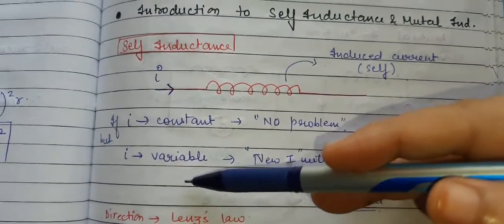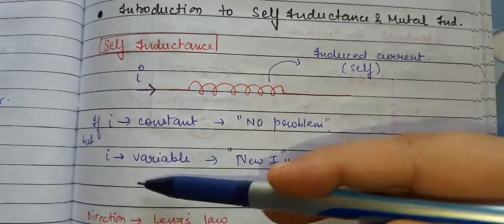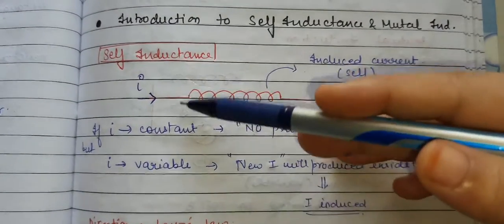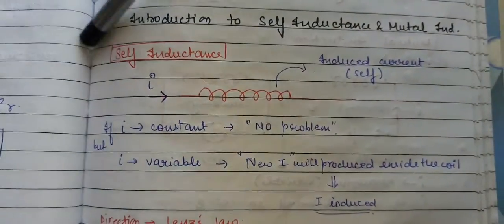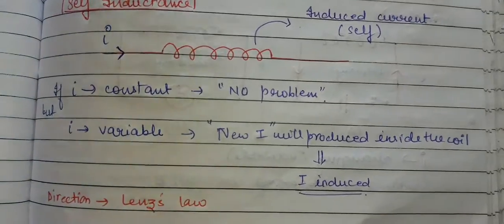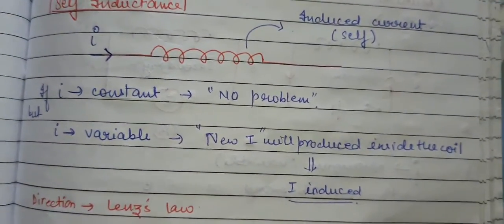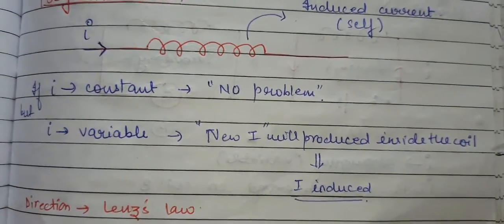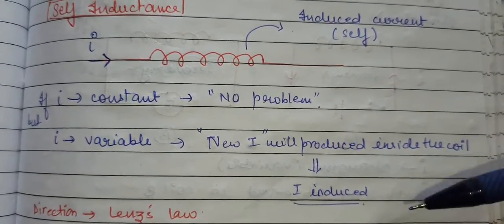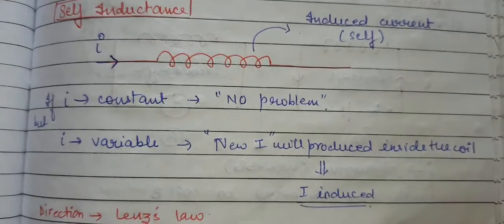But the concept arises when the I which is flowing through the coil is variable, means the source, the battery which we have attached, is variable. So in that condition, what will happen? A new I will be produced inside the coil. New I means an induced current will itself be produced in the circuit.